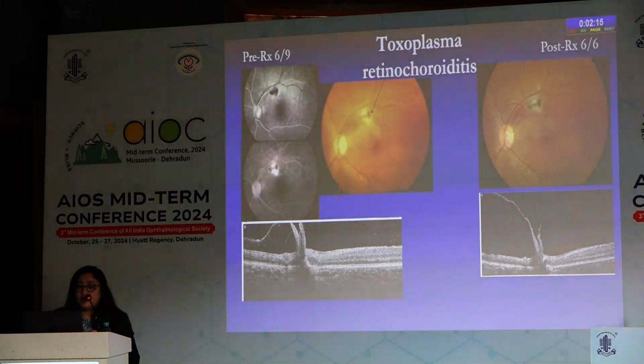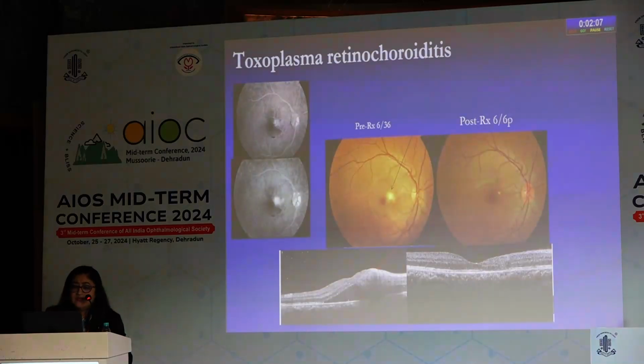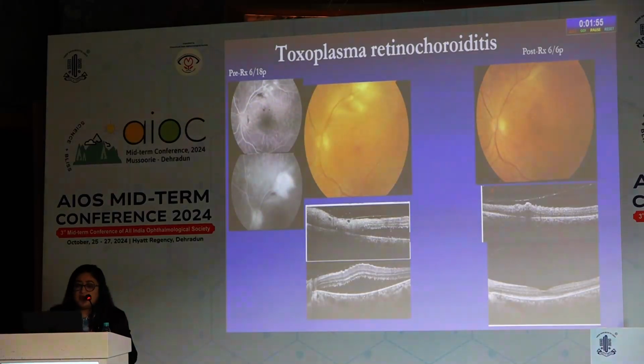In this case of toxoplasma chorioretinitis, we can see areas of scarring with areas of adjacent inflammation and posterior cap on the OCT. We can see areas of retinochoroiditis on OCT, which is more of a retinal involvement than a choroidal involvement, and a headlight in fog appearance as well.